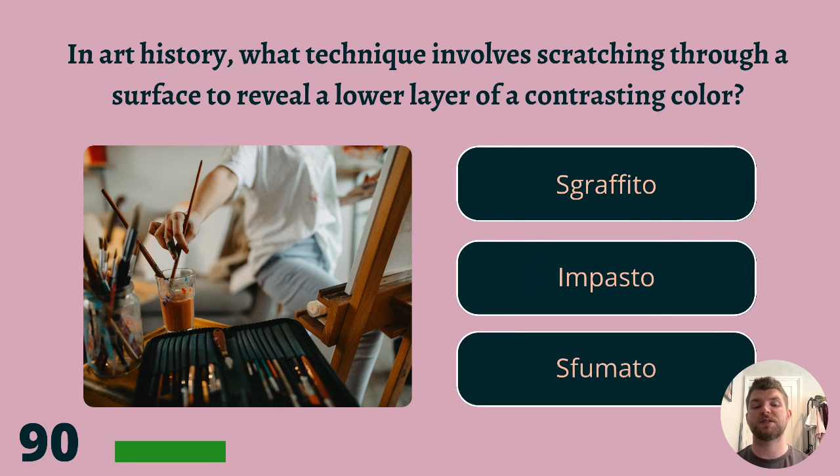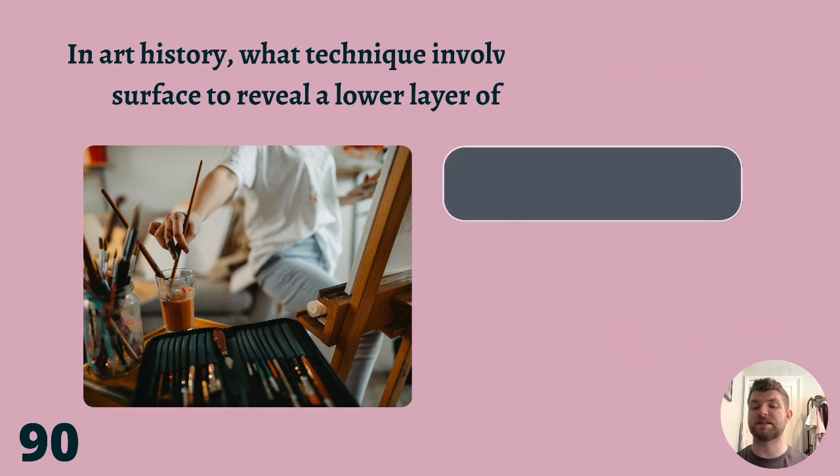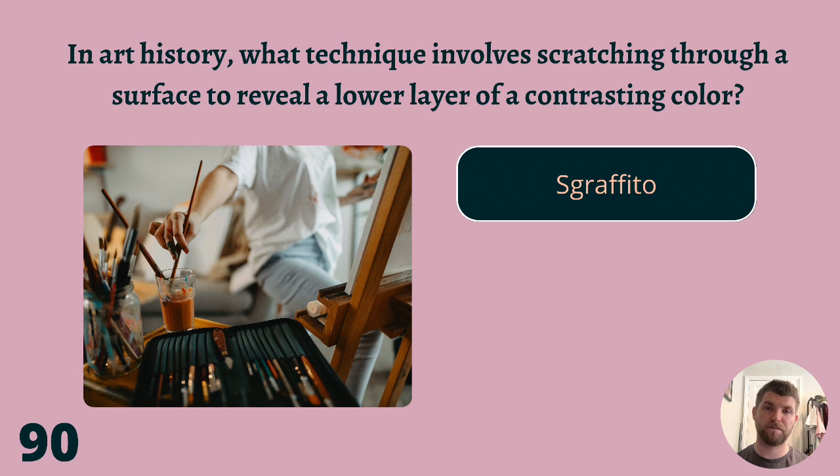90. In art history, what technique involves scratching through a surface to reveal a lower layer of a contrasting colour? Sgraffito, impasto, or sfumato? The answer is sgraffito.